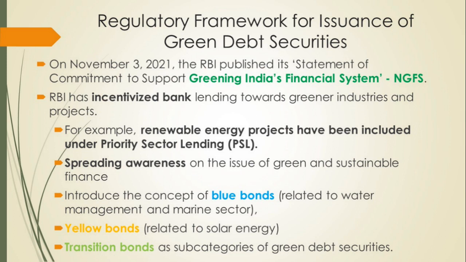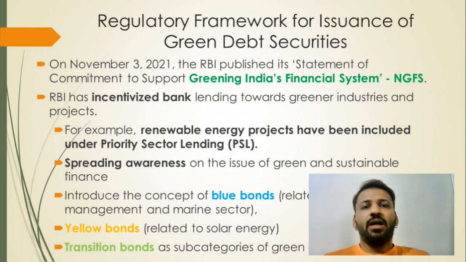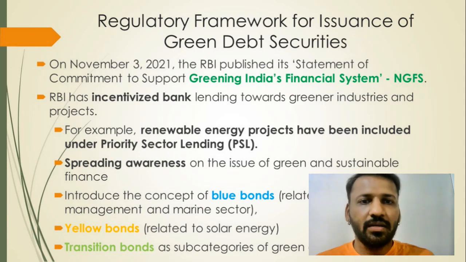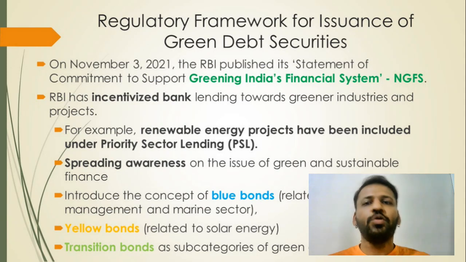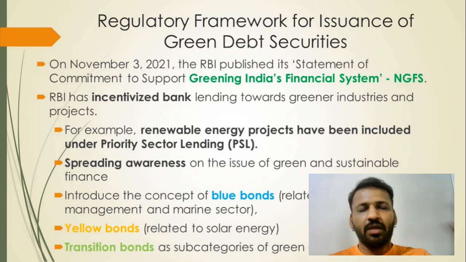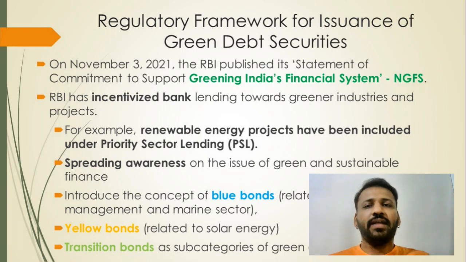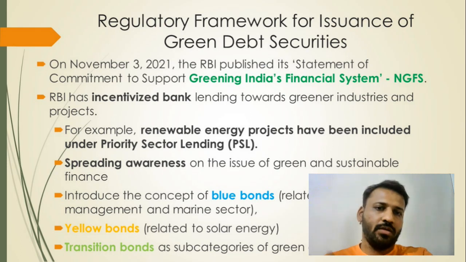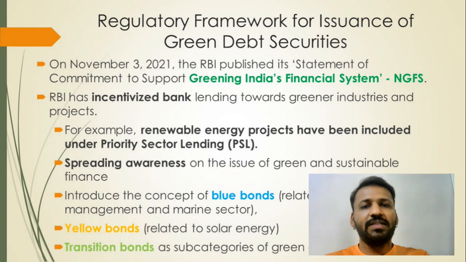So for example, let us say a particular company X, till now they were using coal as a fuel in their boiler. But now that company wants to go to a solar fired boiler. So what they can do is float a transition bond and say, we want to go from coal fired to solar fired, so please give us money. They can get that through a transition bond.